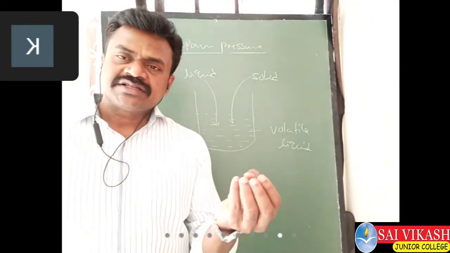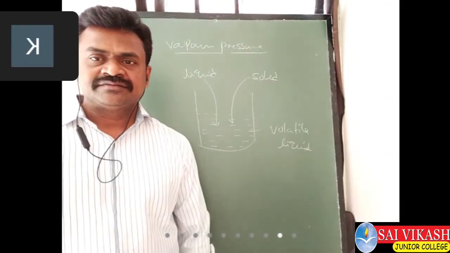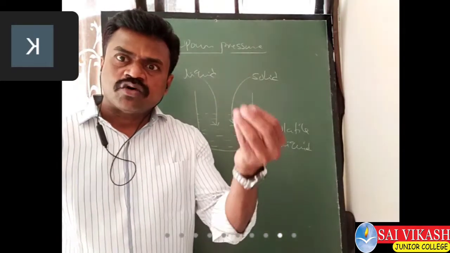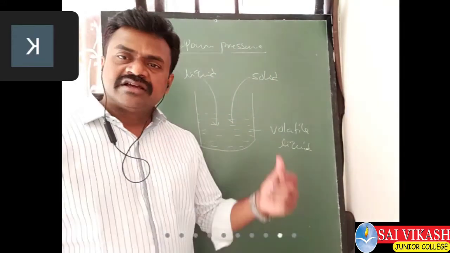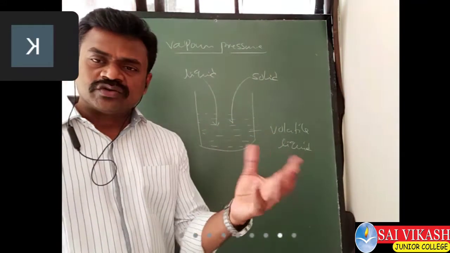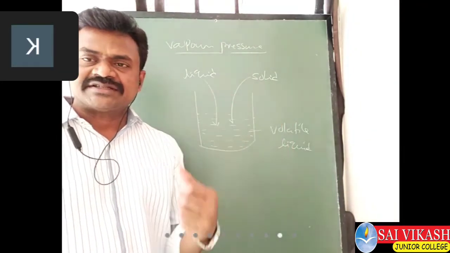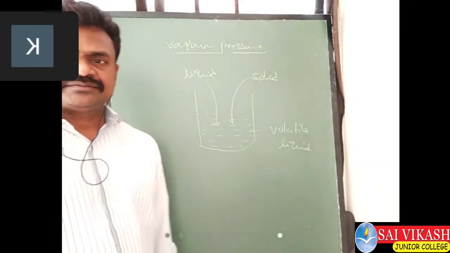Volatile means it can easily evaporate into the gas state. That is called volatility. Vaporization will be very easy. For example, petrol: when we open the cap, it easily vaporizes. This property is known as volatility.